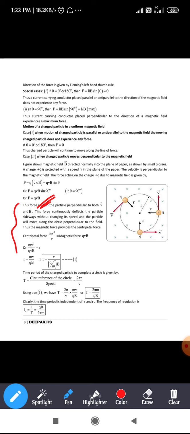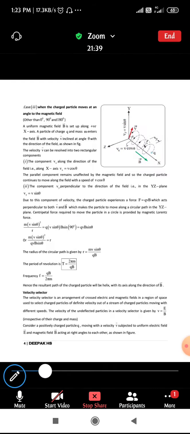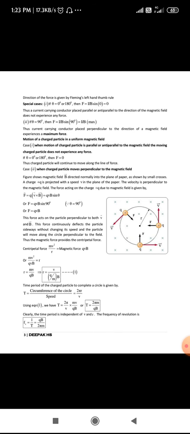Next, in order to find the frequency, as you know the frequency is nothing but the reciprocal of the time period. So the frequency is denoted as f subscript c, that is equal to 1 by T, that is equal to qB divided by 2 pi m. So this is regarding the time period and the frequency of a particle which is moving perpendicular to the direction of the magnetic field.